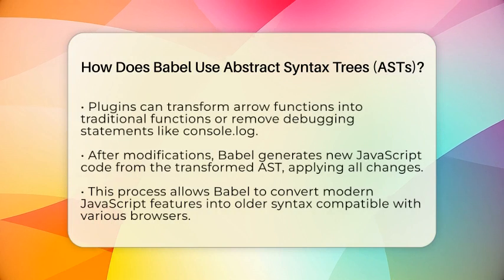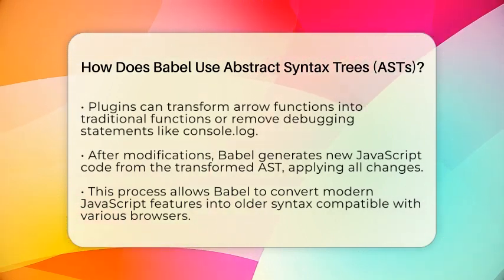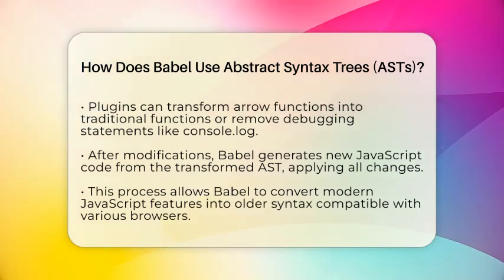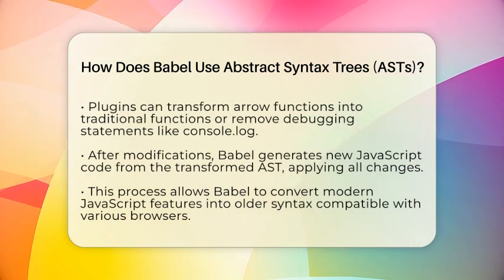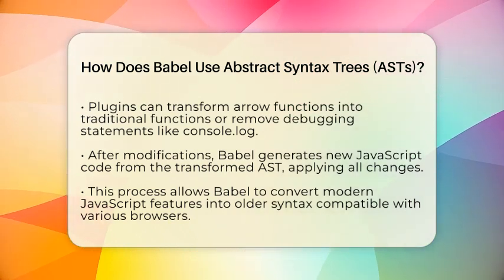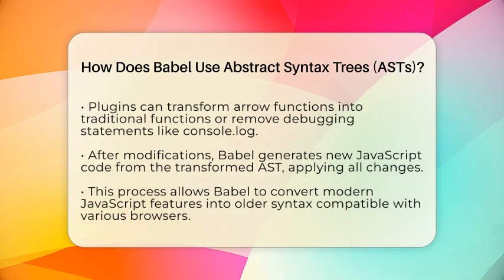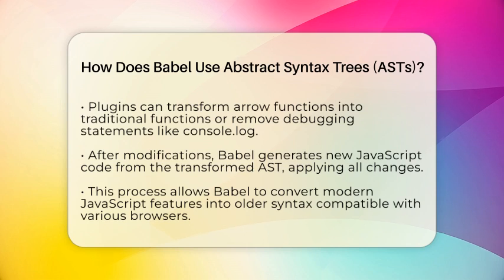Once Babel has this tree, it hands it over to plugins. These plugins are like special tools that walk through the tree, looking for specific patterns or pieces to change. For example, a plugin might find all arrow functions and turn them into traditional functions, or it might remove debugging lines like console.log statements. Because the AST is a clear map, these plugins can make precise changes without messing up